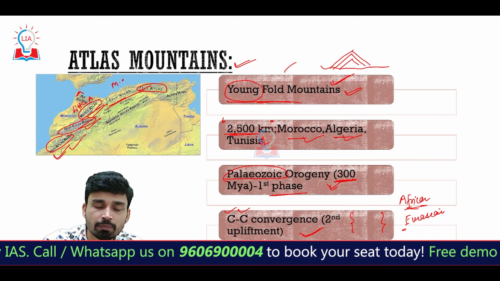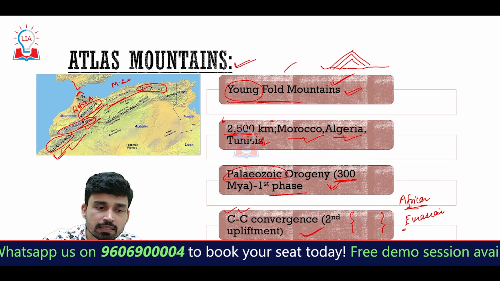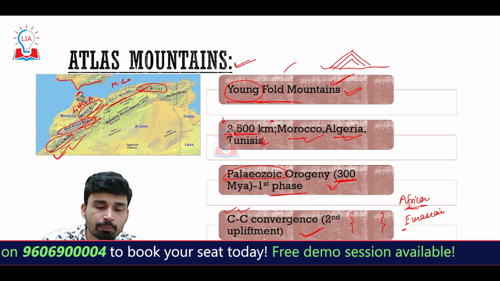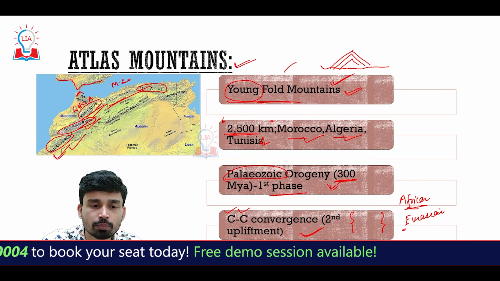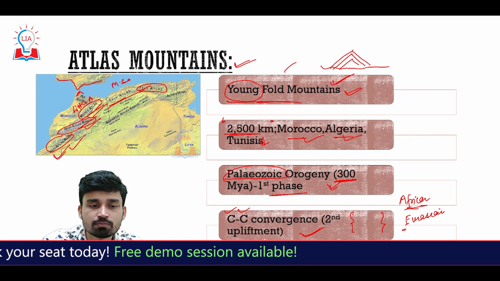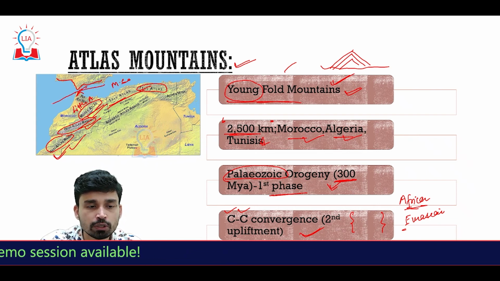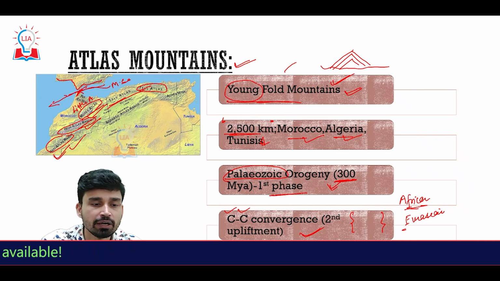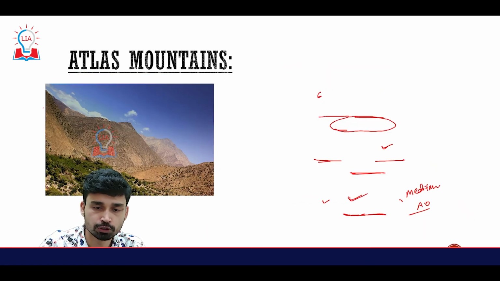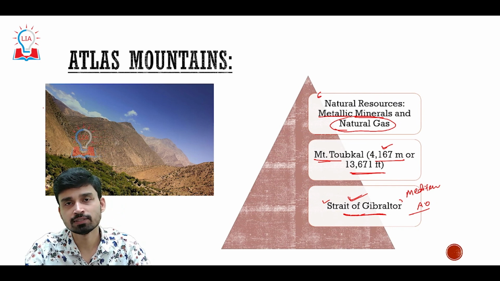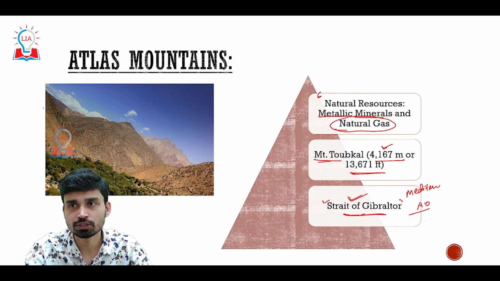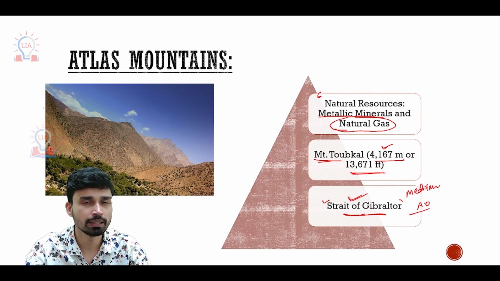Here we have the Mediterranean Sea. This is Portugal, the peninsula of Portugal, part of Europe. In between them, you can see a very small gap. This gap is what we call the Strait of Gibraltar, through which connectivity is ensured between the Mediterranean Sea and the Atlantic Ocean. So that is all about the important mountain ranges of North America, South America, and Africa.